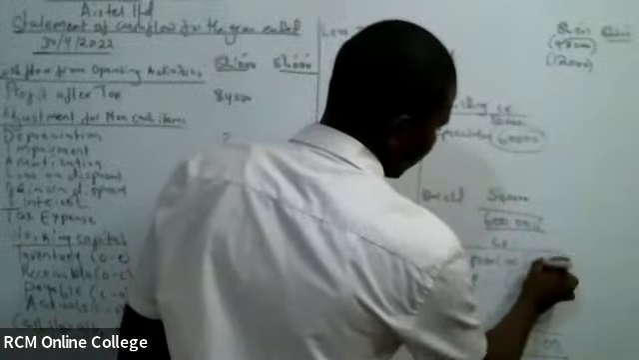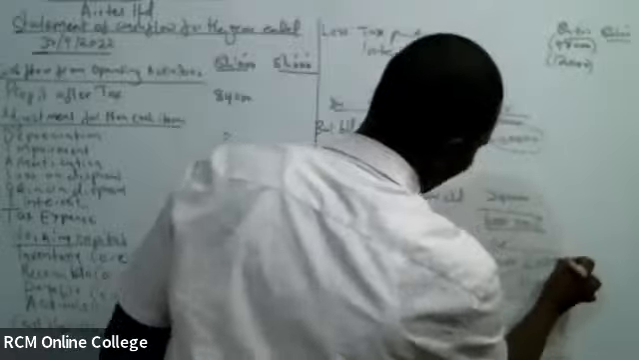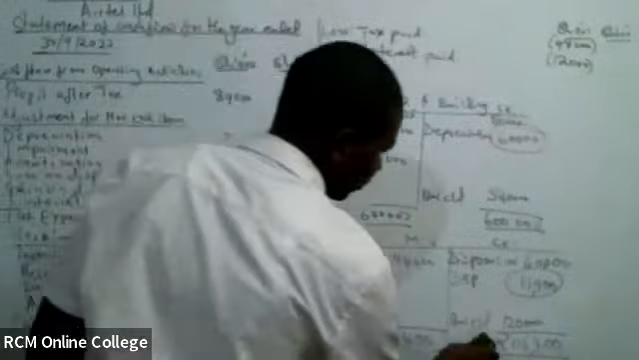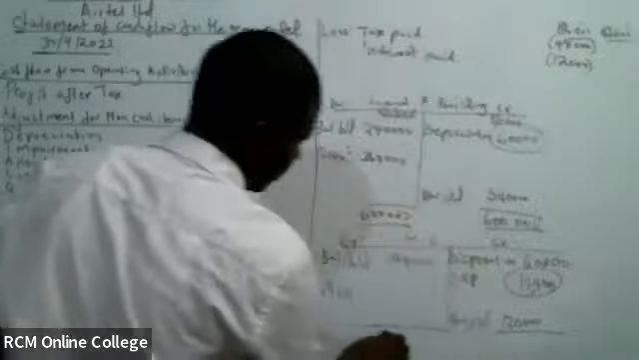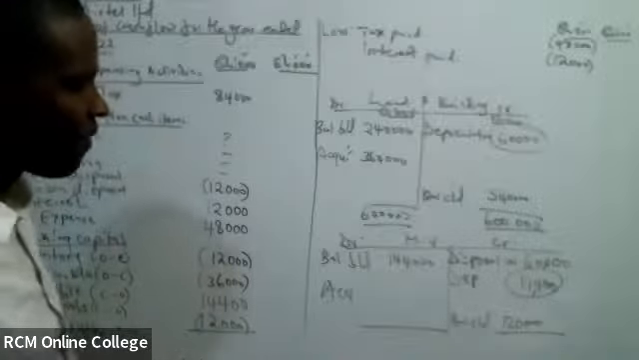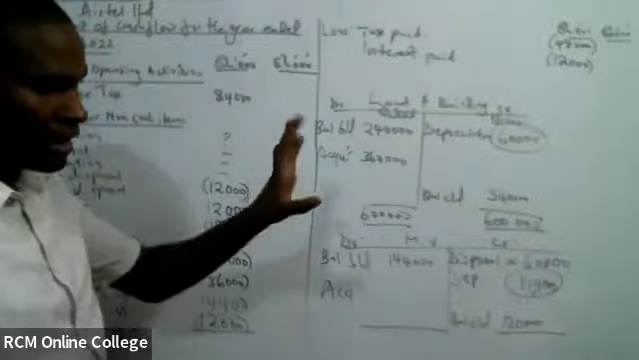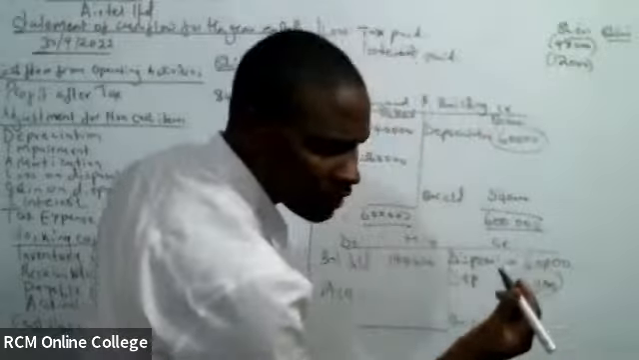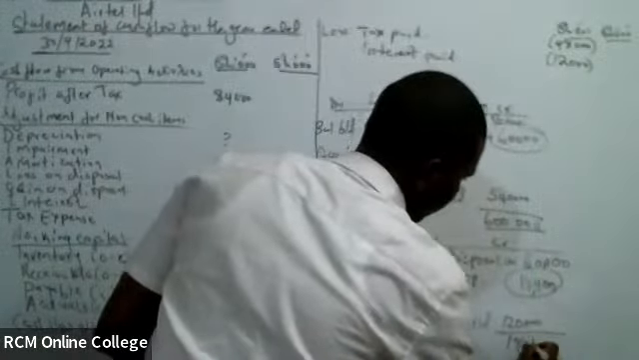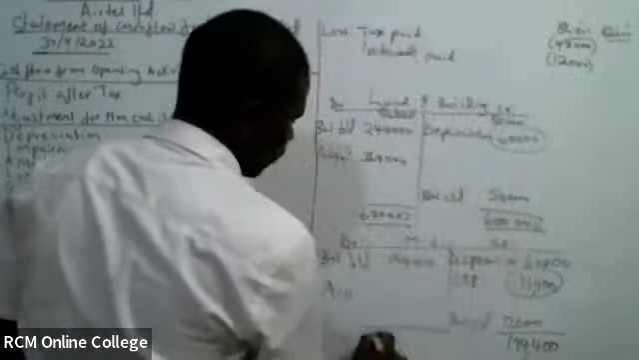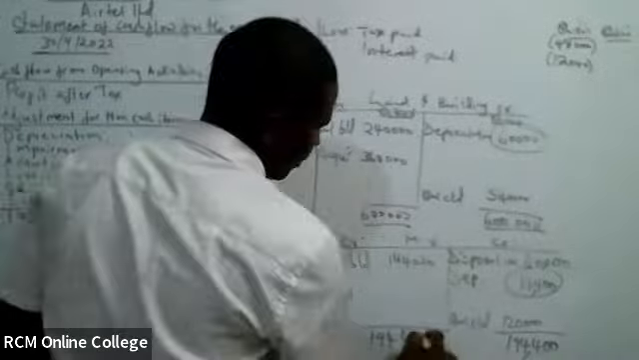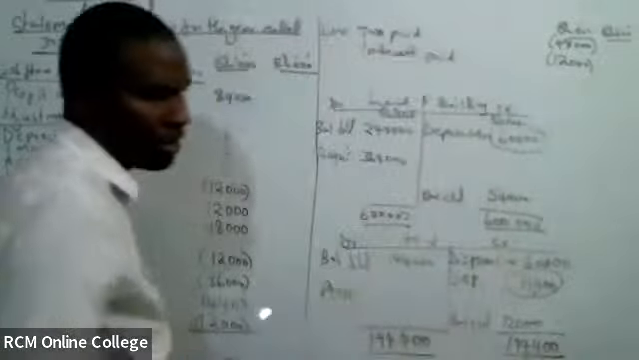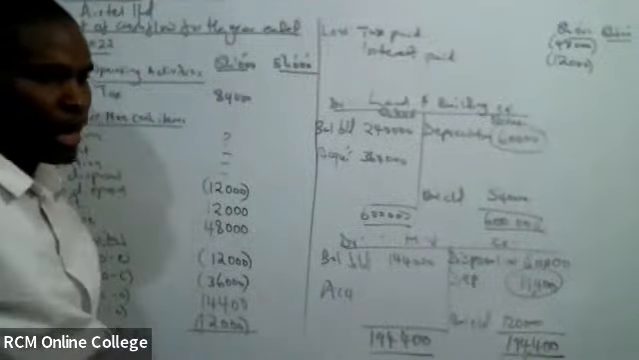So 60,000. Sasa our 206 itapungua kidogo hapa. Itakuwa ngapi? It's the book value, so always record that book value. So total ni ngapi? 194,400. Now, acquisition. Gain on disposal, yeah.